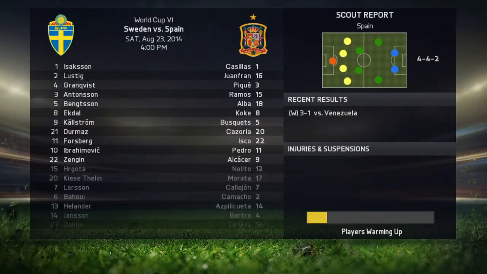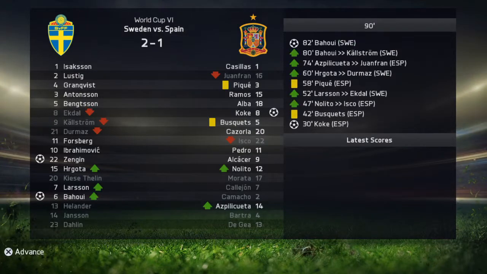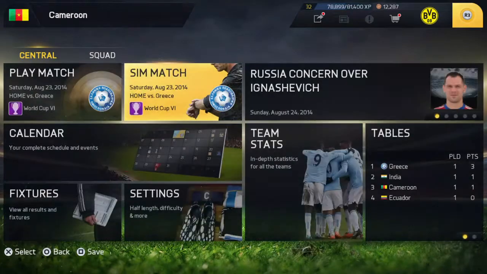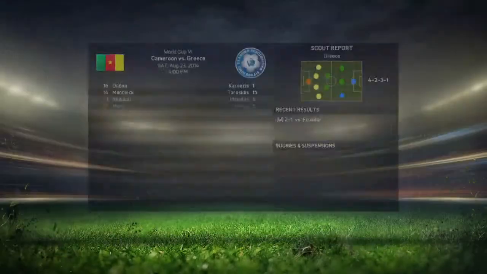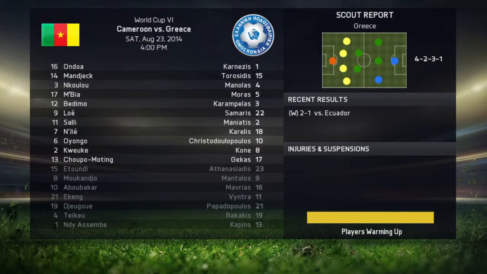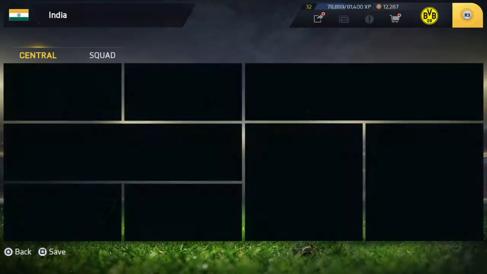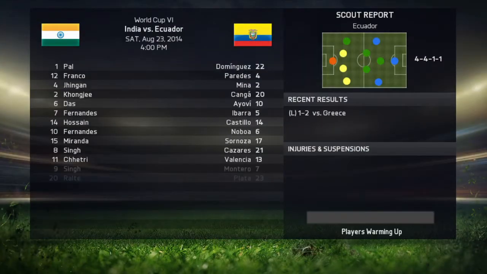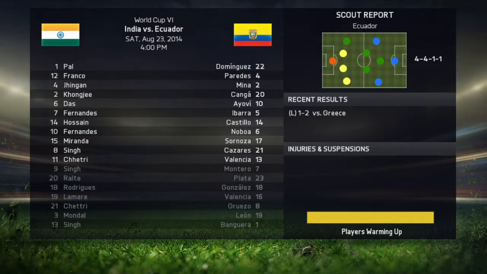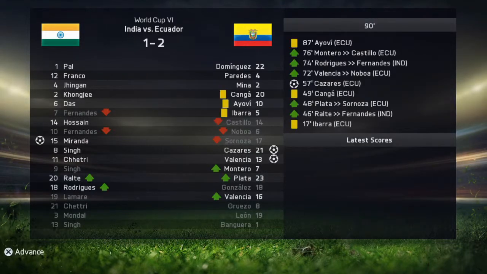Next is Spain versus Sweden. And Sweden beats Spain 2-1. And next is Greece versus Cameroon. And it's a 0-0 draw. And next is India versus Ecuador. India could take advantage if they win.